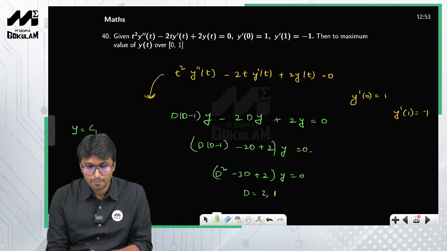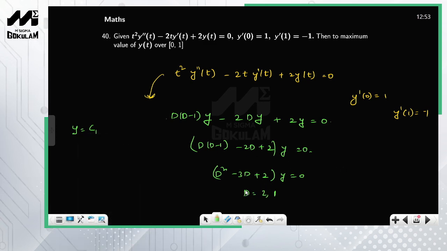So c1 into, suppose for example you have taken this as d/dz, so therefore e raised to z, right, e raised to z plus c1 into e raised to 2z, right? So where t is equal to e raised to z, right? So I hope you know the Cauchy-Euler differential equation, right? So this is nothing but y.